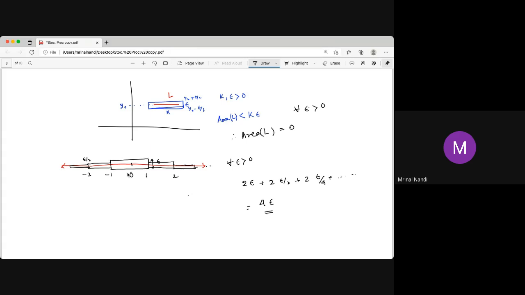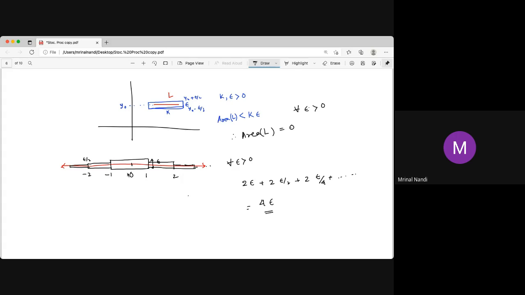So that's why the length of the line is less than or equal to epsilon, and that means for every epsilon it is true, so the length is 0. So this is the basic idea to prove something with a one-dimensional case, which in higher dimensional measure is 0.